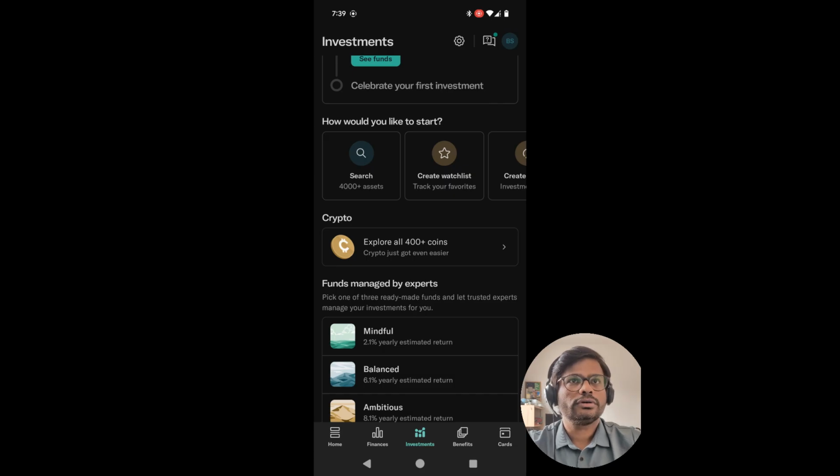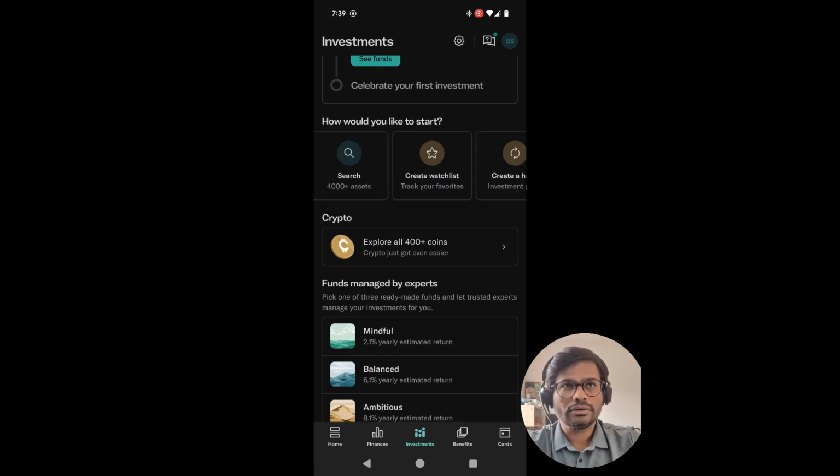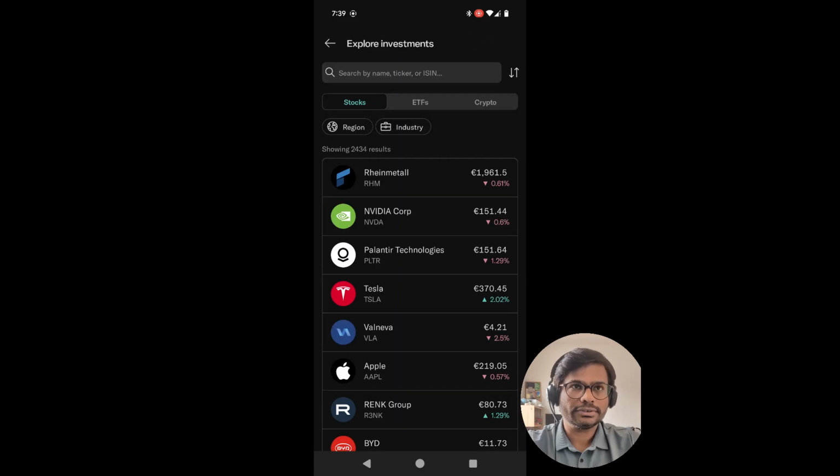However, for exploring the investments, starting with the stocks, the breakdown is given by region and by industry. There are n number of stocks.